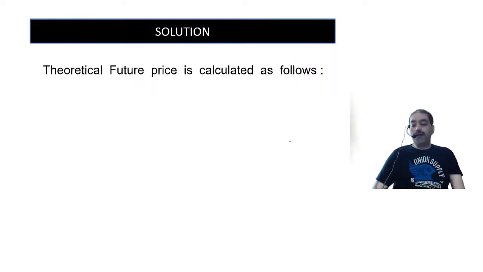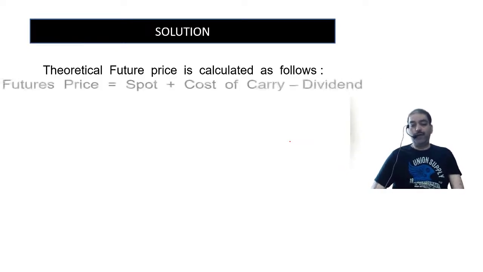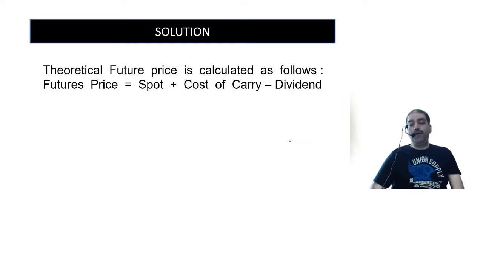Theoretical futures price is calculated as follows. Formula: futures is equal to spot plus cost of carry minus the dividend. Spot is equal to 220.